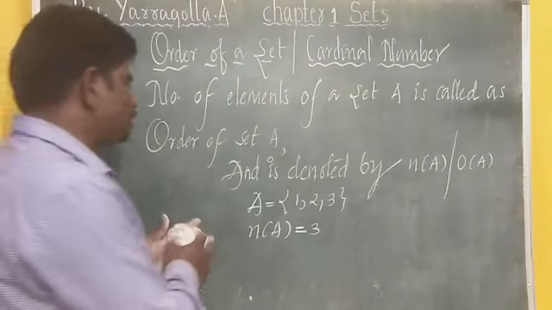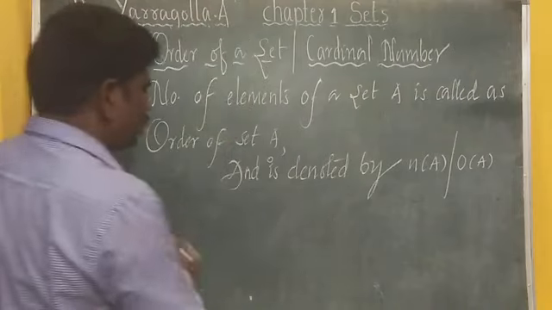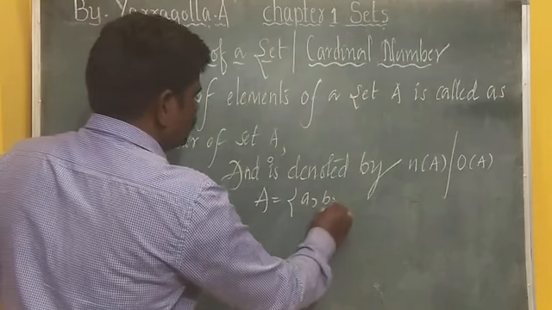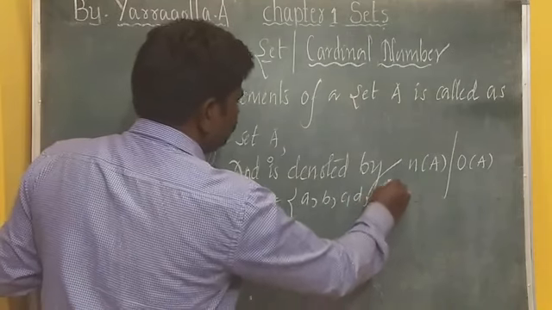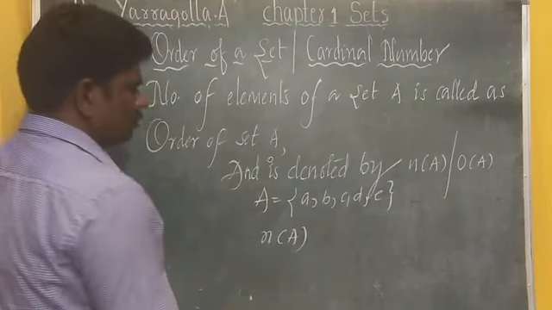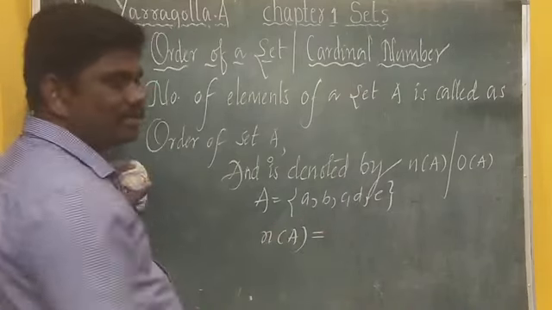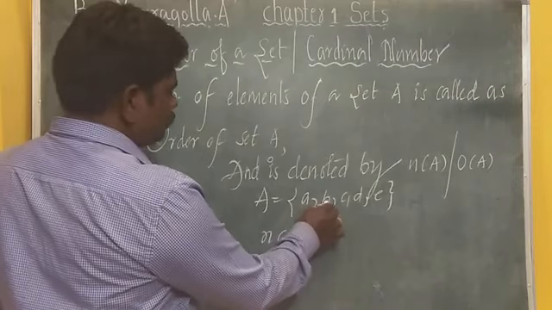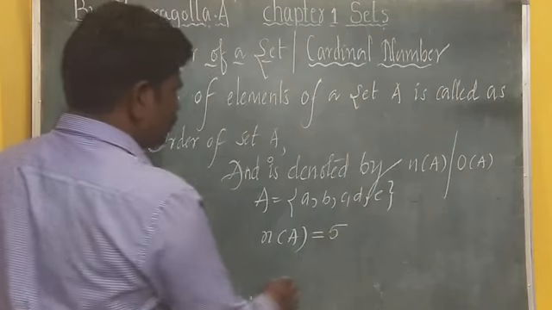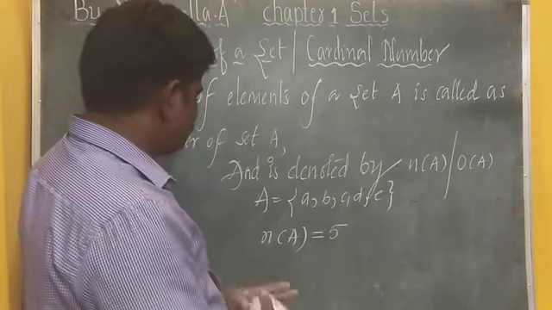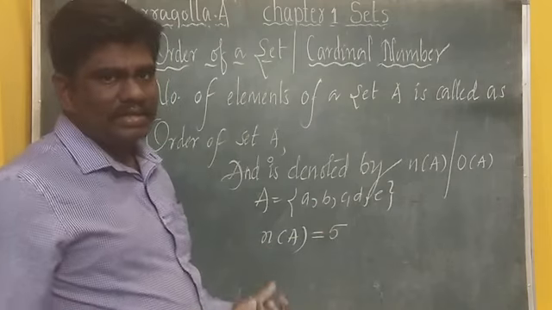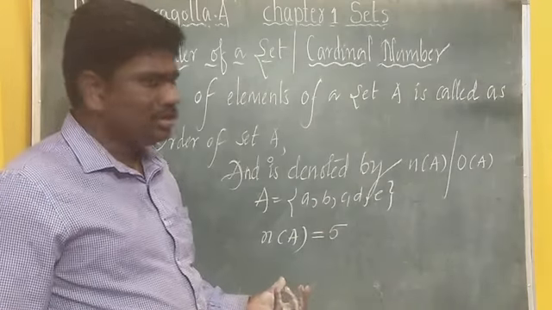For you to understand in a better way, I would like to take A is equal to {a, b, c, d, e}. So if I want to write n of A, how many elements does A have now? 1, 2, 3, 4, 5. So n of A is 5. Now this is the cardinal number or order of the set A.